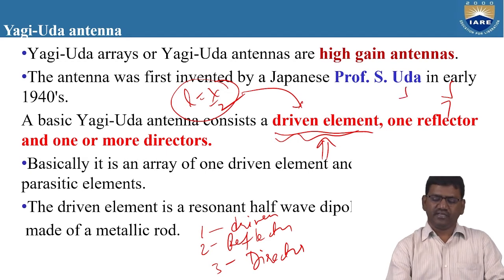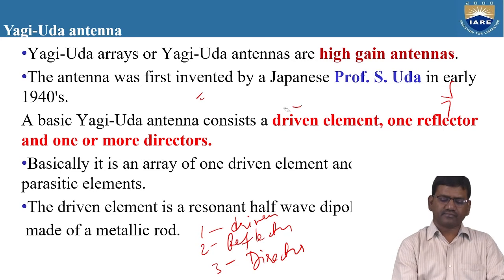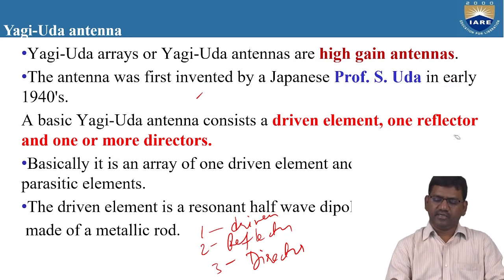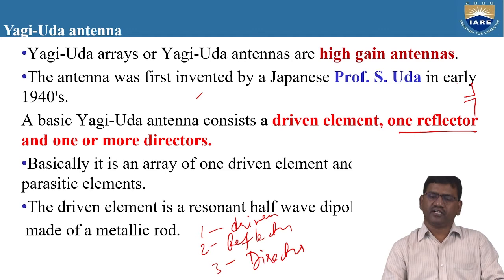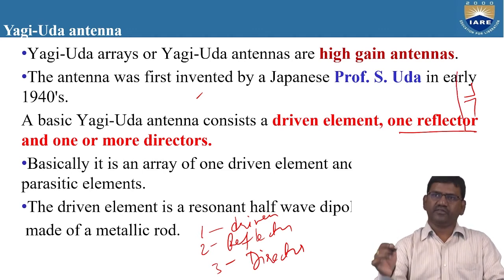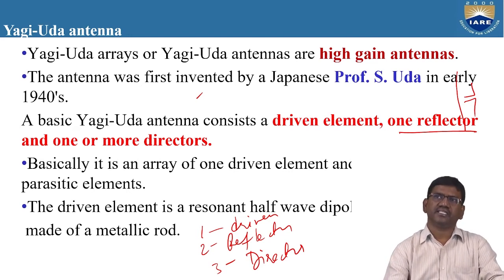For this driven element, they placed one reflector adjacent to it. To the left of the driven element, they placed one reflector whose length is greater than the length of the driven element.